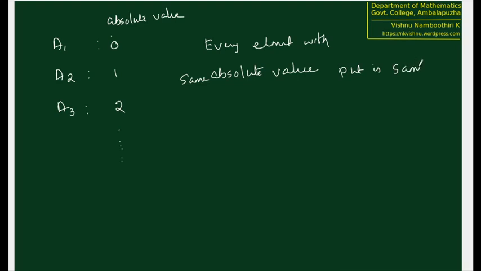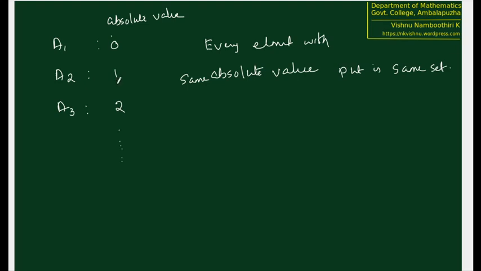That is a strategy we followed. Since 0 is the only element with absolute value equal to 0, that set is a singleton. A2 is the set of all elements with absolute value 1, therefore plus 1 and minus 1 go inside A2. A3 is the set of all integers with absolute value equal to 2, therefore plus 2 and minus 2 go inside that. And we split Z according to absolute values.